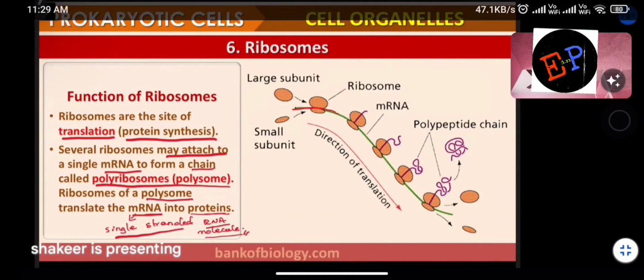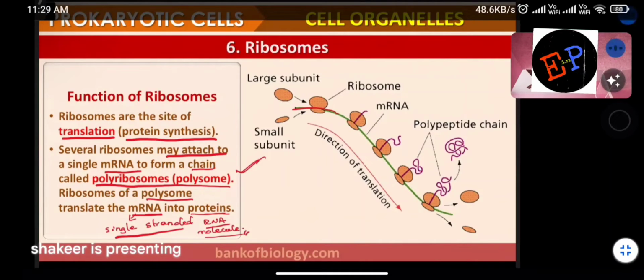So these 50S and 30S structures go and attach to the mRNA. After attachment, I call it a polysome, or polyribosome. Poly means many, many ribosomes.